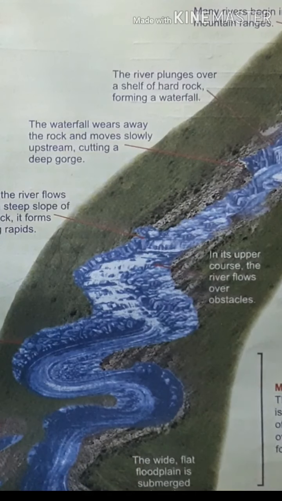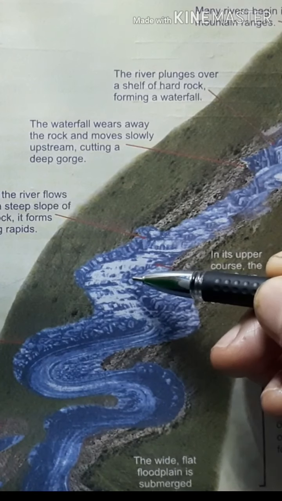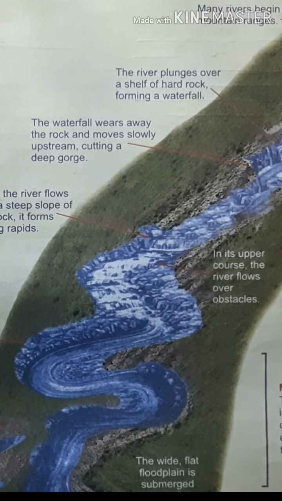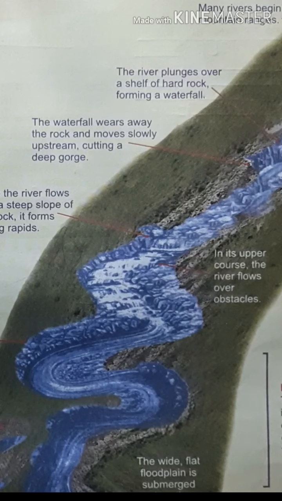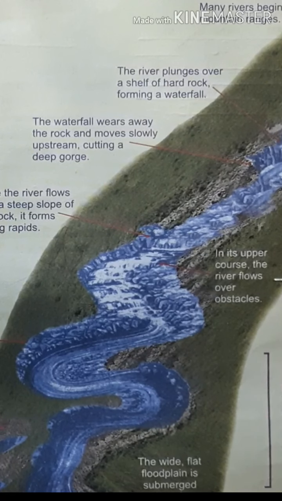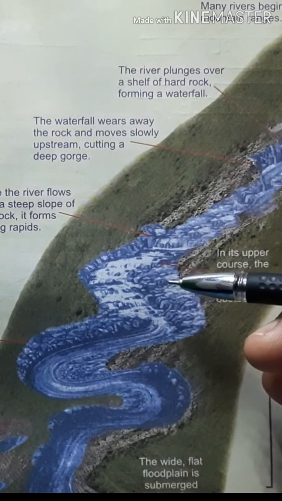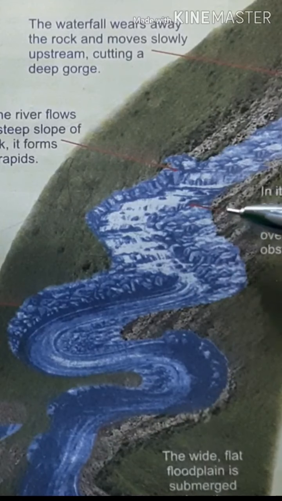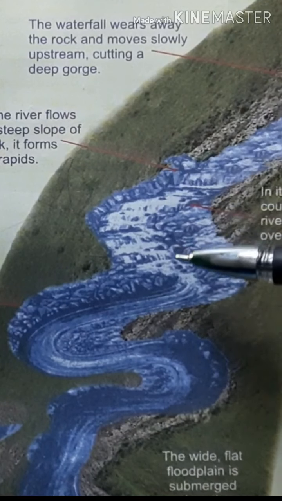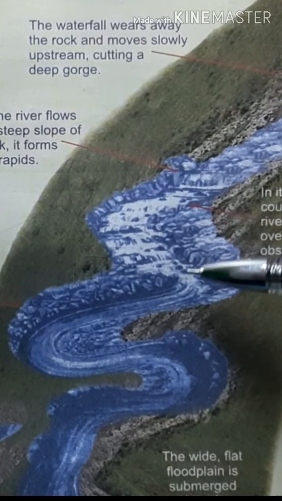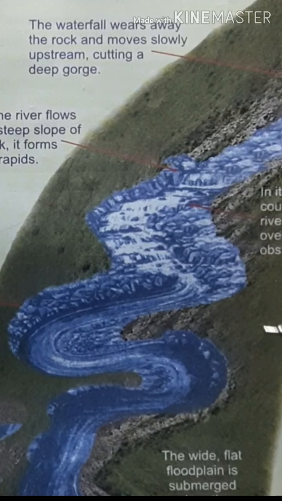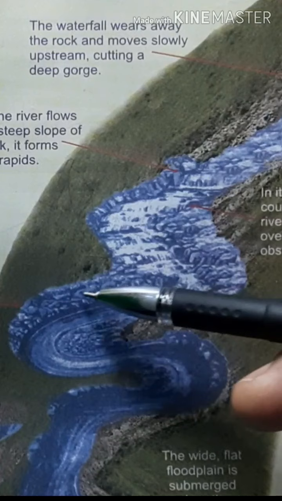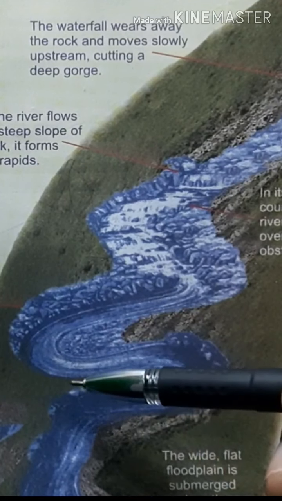This part of the river is named as the upper course of the river, and here the river is flowing rapidly. It erodes a large amount of rock particles. So this part of the river is named as the young stage of the river. After that, slowly the river will enter into a plain terrain. In the plain terrain the river starts to deposit the soil in one part, and in another part it starts erosional activities.